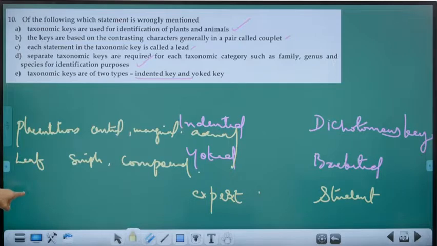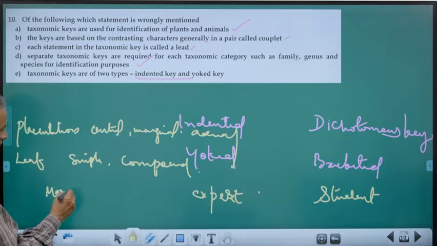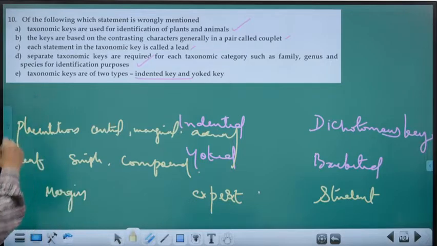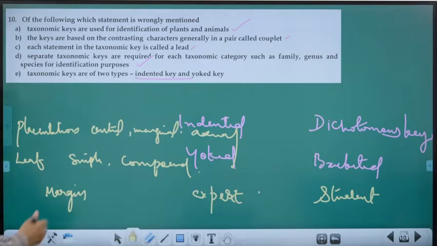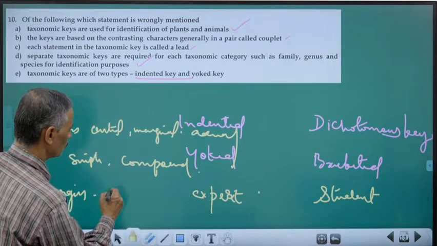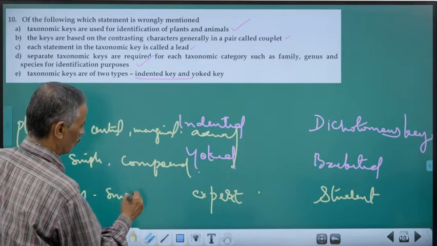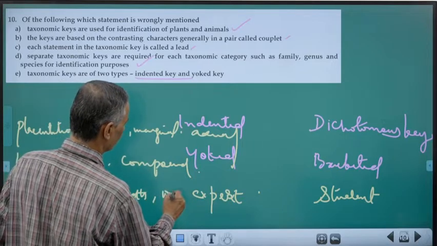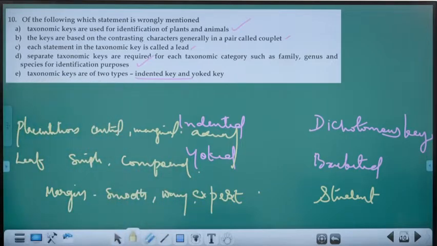Now, under the leaf, what is the nature of the margin of the leaf? This is not as important as the nature of the leaf. This is a subcategory. So that subcategory is placed with an indent, margin on the left side. Then margin, it is smooth or wavy, like that.